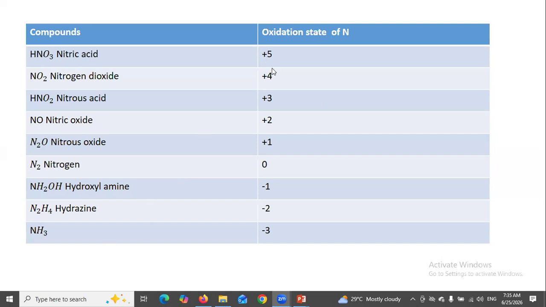What is the oxidation state of nitrogen in these compounds?